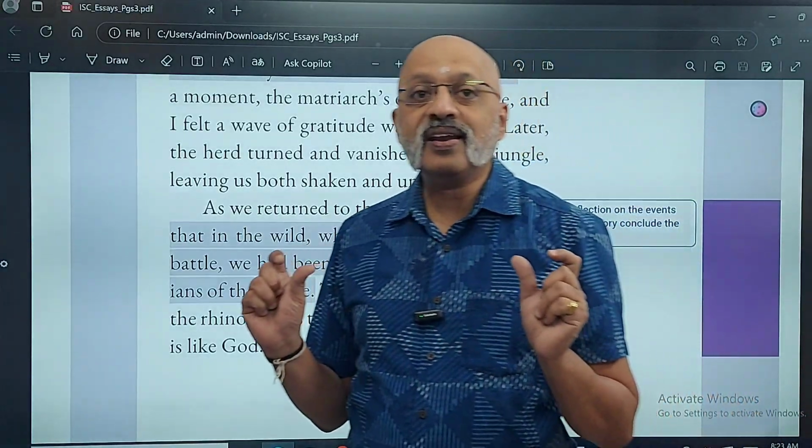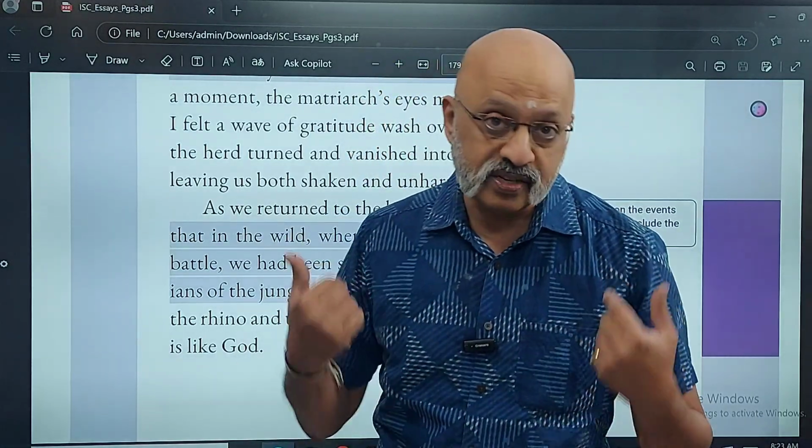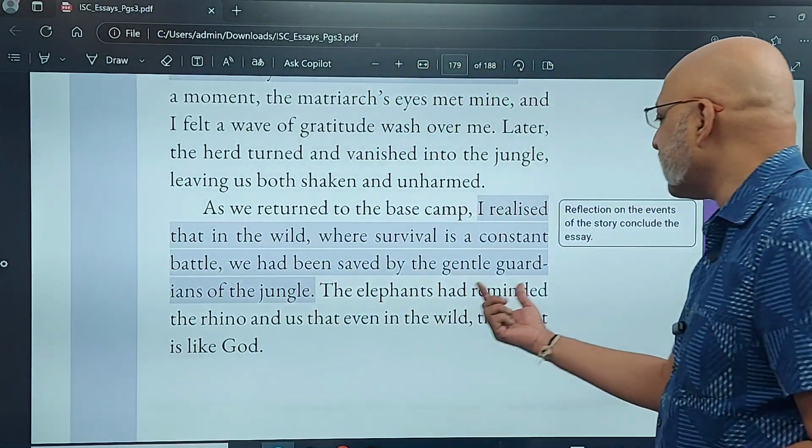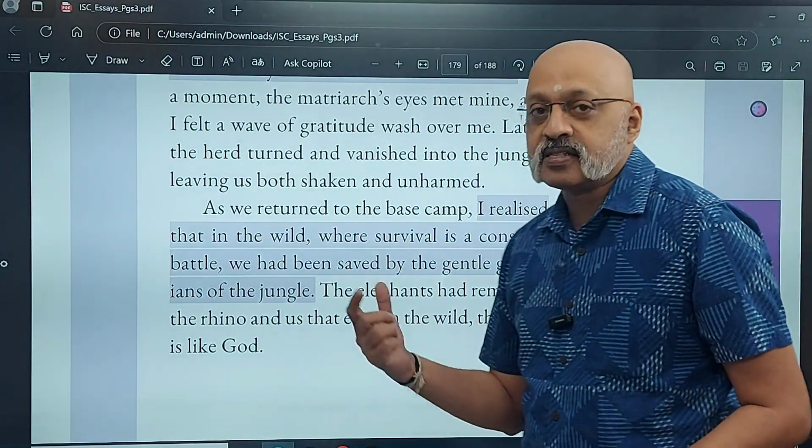So you give a very nice phrase like guardians of the jungle. Who have been the guardians of the jungle? The elephants in this particular case. The elephants had reminded the rhino and us that even in the wild, the guest is like God.